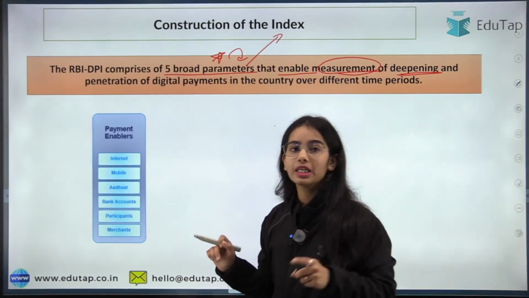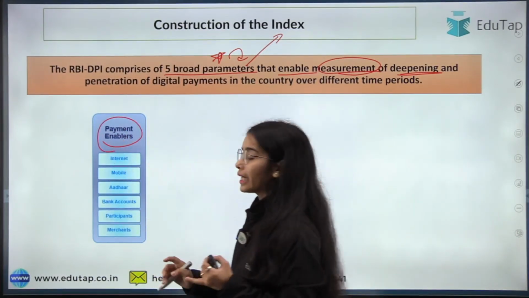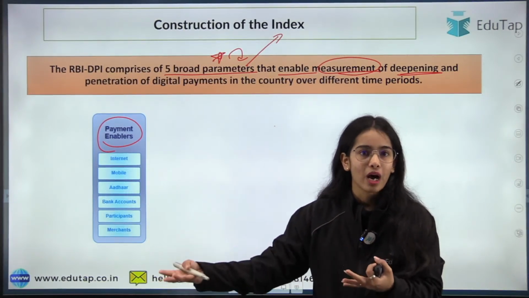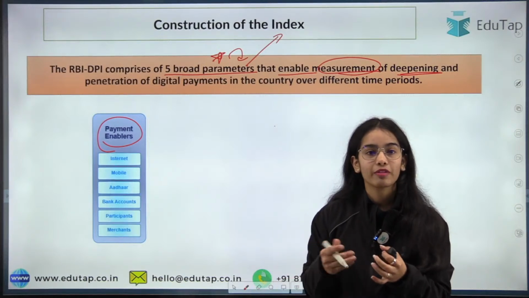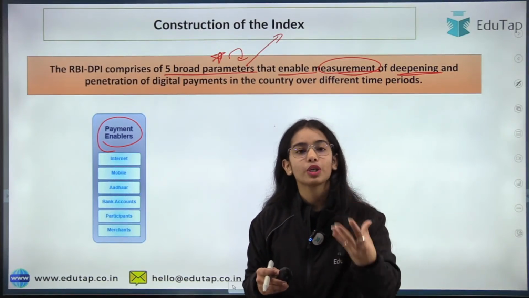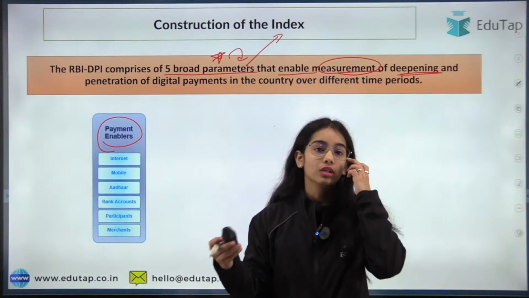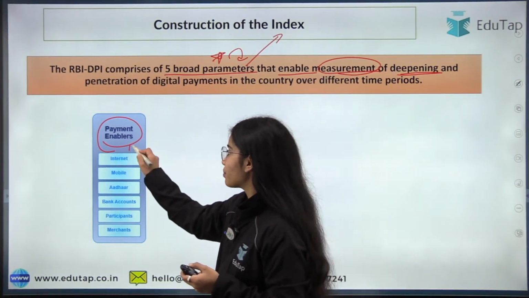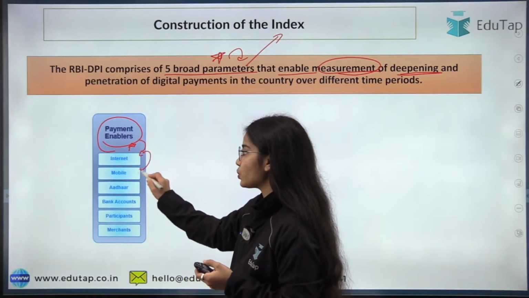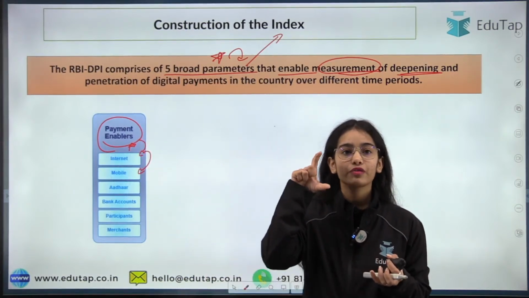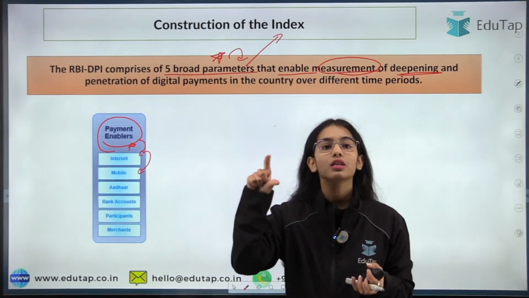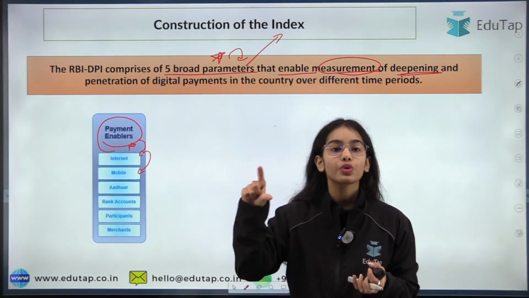So the first parameter is the payment enablers. It is the internet and the mobile phones that enable payments to happen. If you have internet on your mobile phone, you can easily make payments through the UPI system, through Google Pay or PhonePe. Also you need a mobile phone, but even with feature phones, button phones, you can make digital payments.